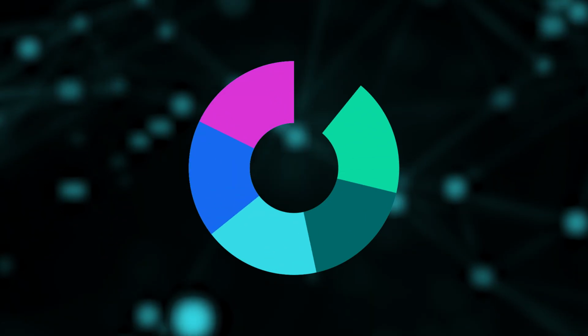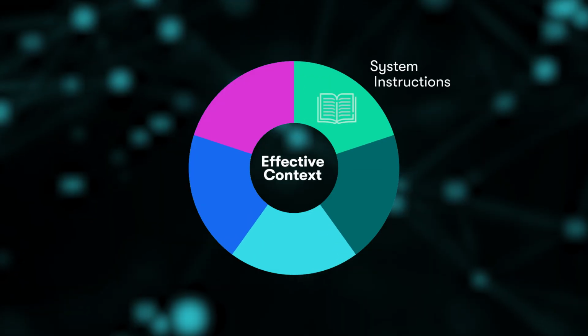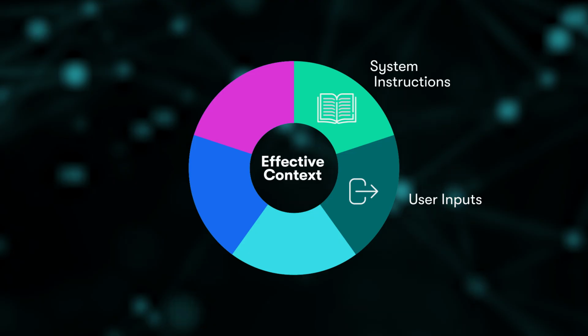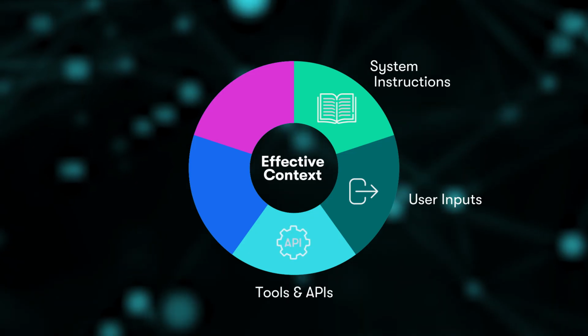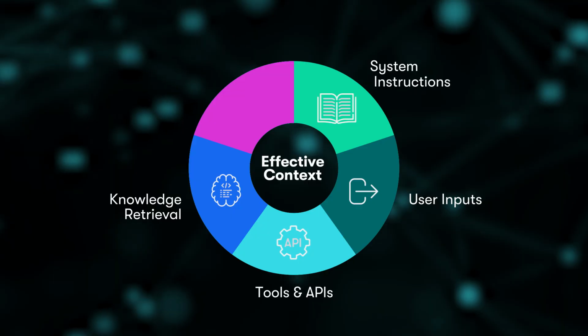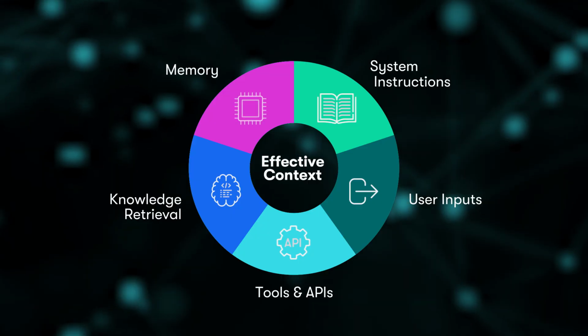So what's inside effective context engineering? System instructions that define behavior. User inputs processed and validated. Tools and APIs integrated dynamically. Knowledge retrieved and filtered. And memory that manages both short-term and long-term context.